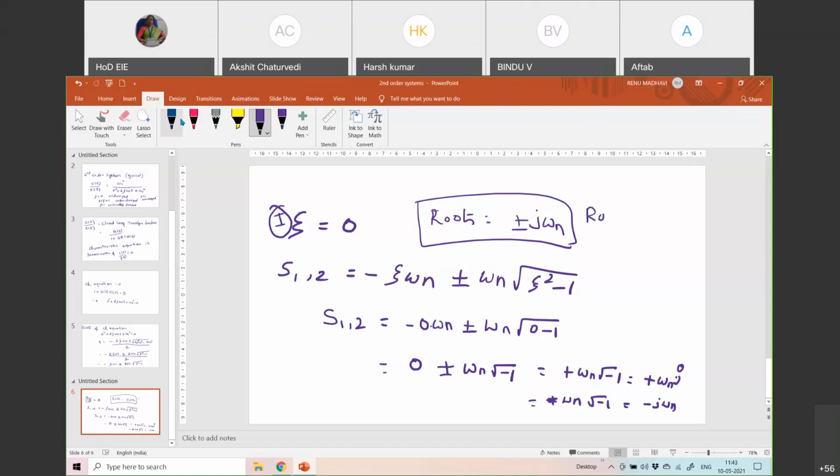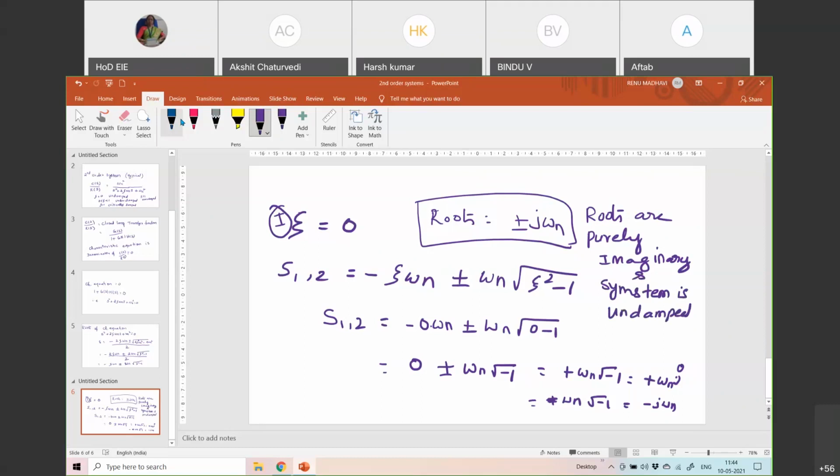So the nature of the roots is that they are purely imaginary, and the system is undamped.